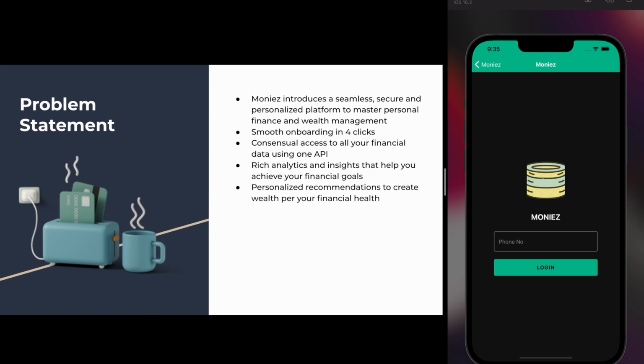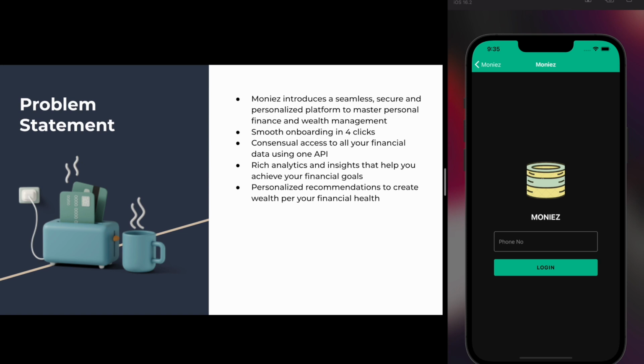Our proposed solution is to build a personal finance and wealth management application. Managing finance is an art and not an easy one given the current economical and social climate in India. We want to help our customers make better investment decisions and master the skill of managing their finances.